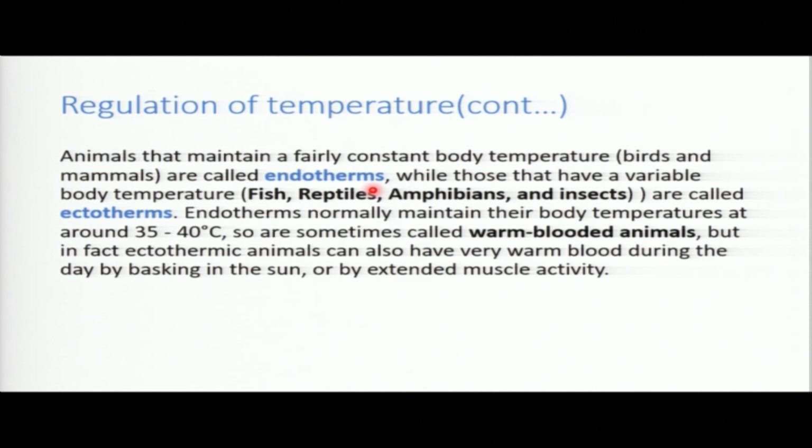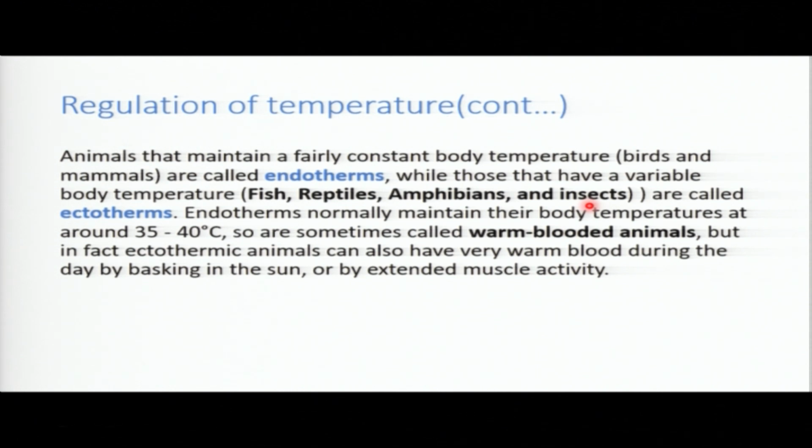Endotherms. So they are able to do what? To maintain their internal body temperature. They have that mechanism. While those that have variable body temperature include fish, reptiles, amphibians, and insects. Their temperature varies according to the what?